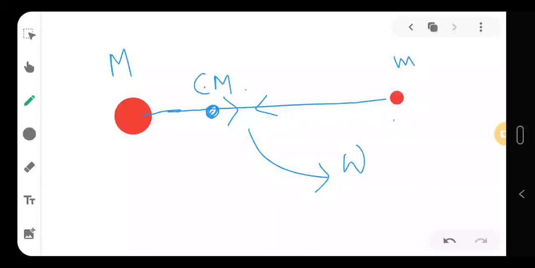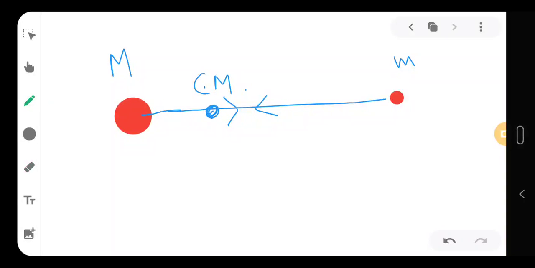Whenever the system is giving us the work, or the system itself is doing the work, we say that this work done is negative. So when we take work done as negative, it does not mean that it is negative energy. That means the work is done by the system, and we are getting the work. So we can directly prove this. How do we have to prove this? We have some definite relation also.